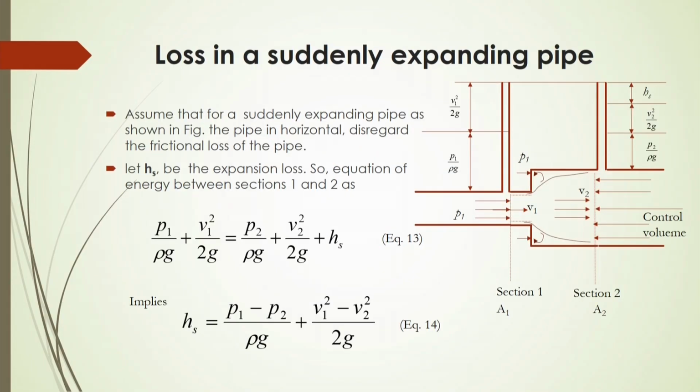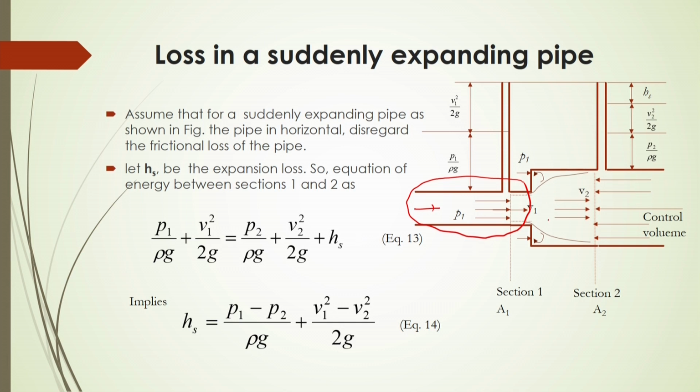Another example of the momentum equation is the loss in a suddenly expanding pipe. Here, in this diagram, this is the pipe section with a certain cross section, with pressure exerted in this pipe whenever fluid is flowing at a certain velocity V1.